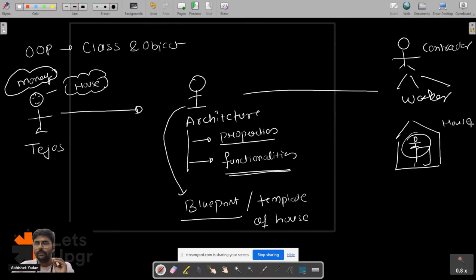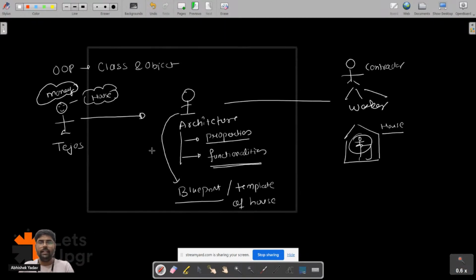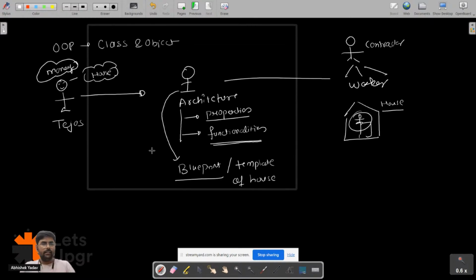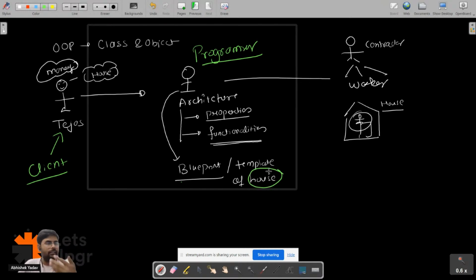So here, guys, if I have to relate this example to the world of programming, then this Tejas is a client. The client has some requirements, and the client will tell the requirement to the programmer. The programmer is a person who will create the blueprint or template of the software. So this blueprint or template is called a class.